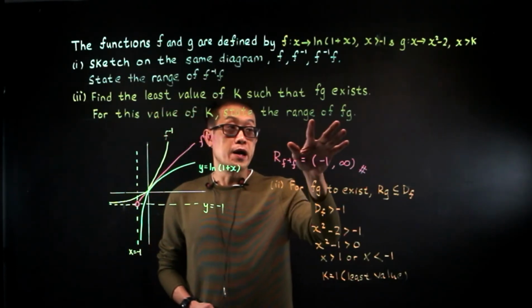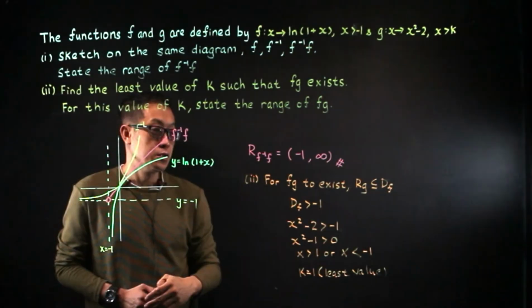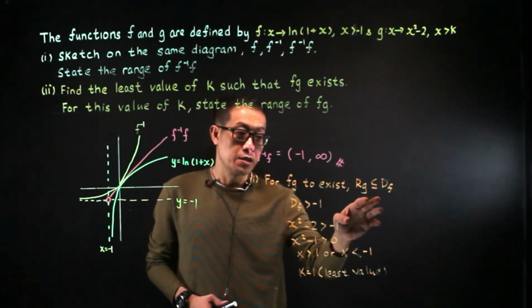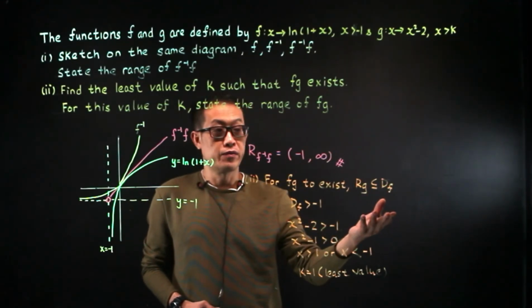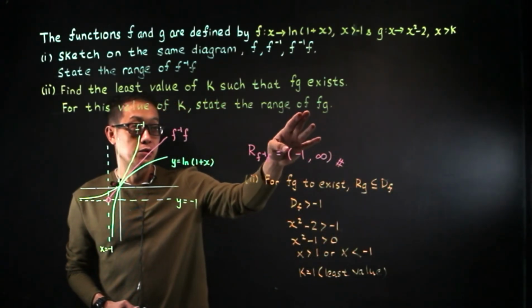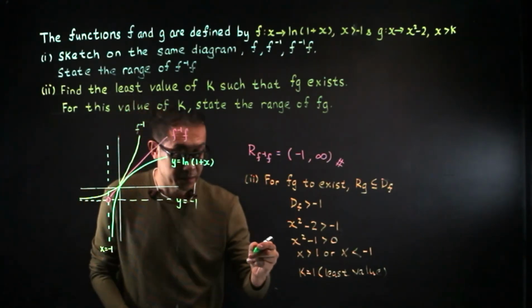Now, next we are asked to state the range of f of g. Now, since the range of g is equals to the domain of f, the range of fg will just be the range of f. All right?